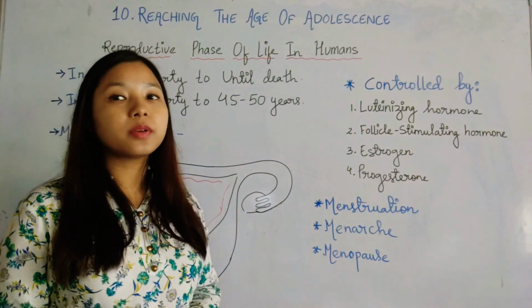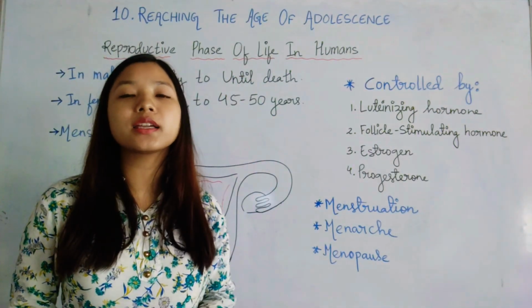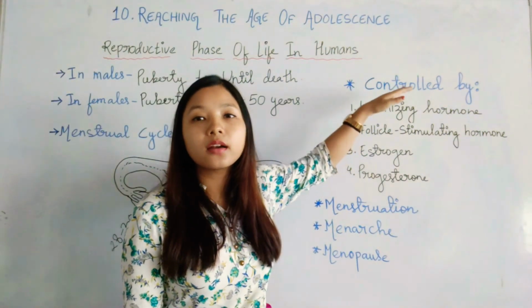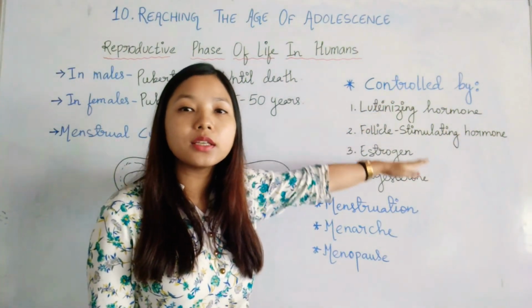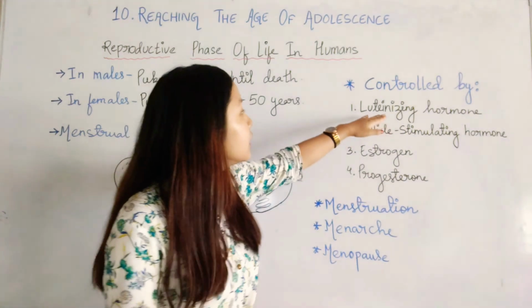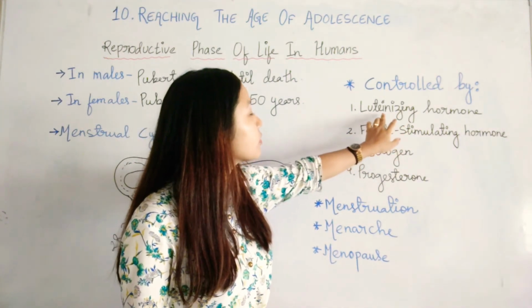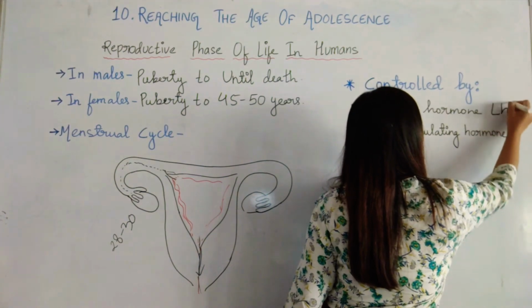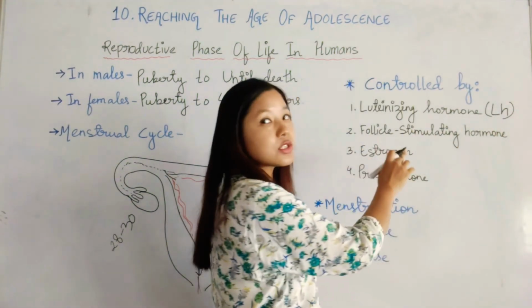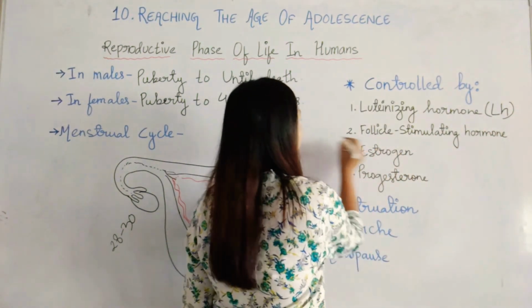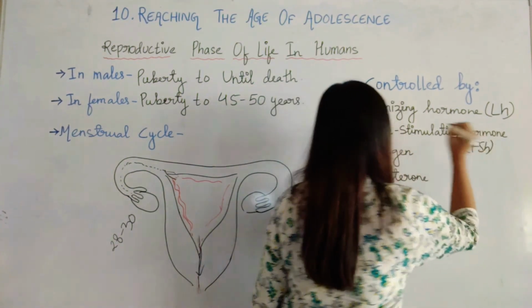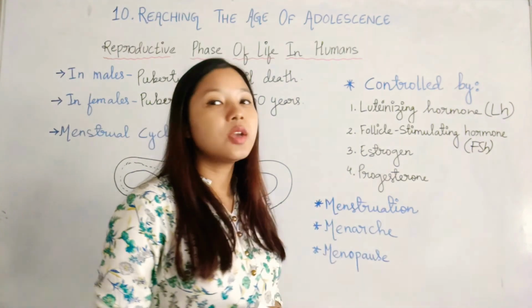Now we have to remember this whole menstrual cycle is actually controlled by hormones. They are controlled mainly by these 4 hormones: luteinizing hormone, also written in short as LH, follicle stimulating hormone, written as FSH, estrogen and progesterone.